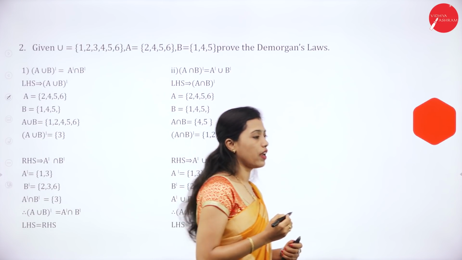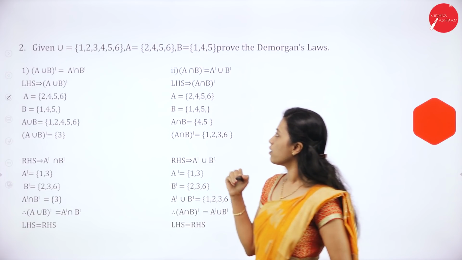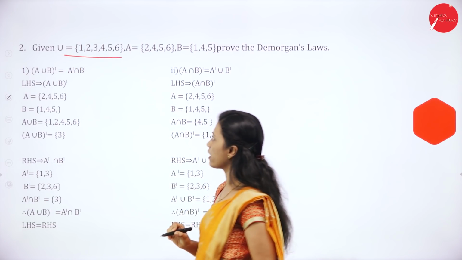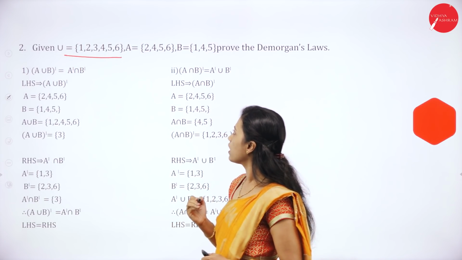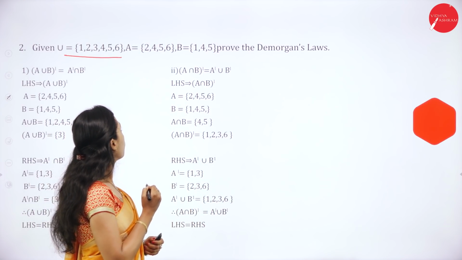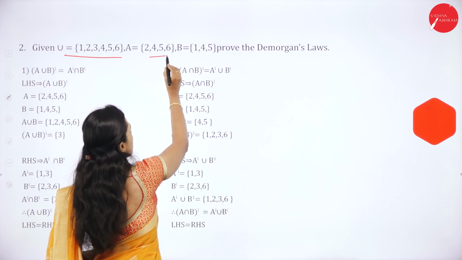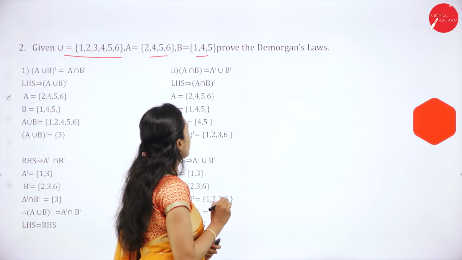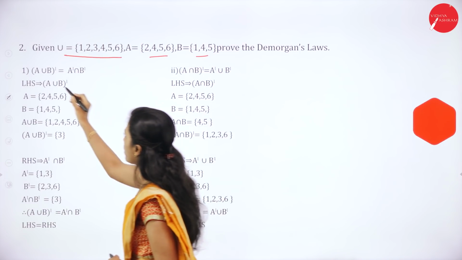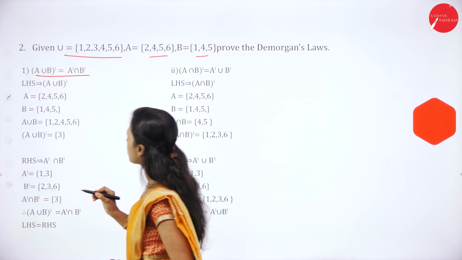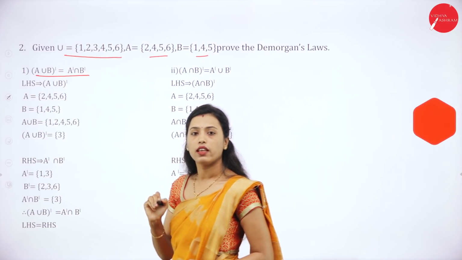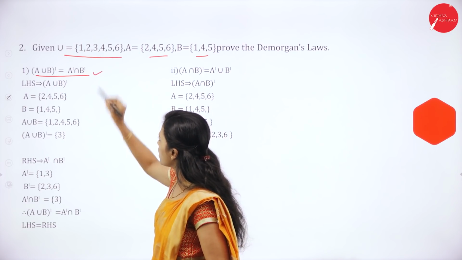Next, we have another problem. Given U, the universal set, is 1, 2, 3, 4, 5, 6, and A is equal to 2, 4, 5, 6 and B is equal to 1, 4, 5. Prove De Morgan's law. So what are the De Morgan's laws? A union B whole complement is equal to A complement intersection B complement.